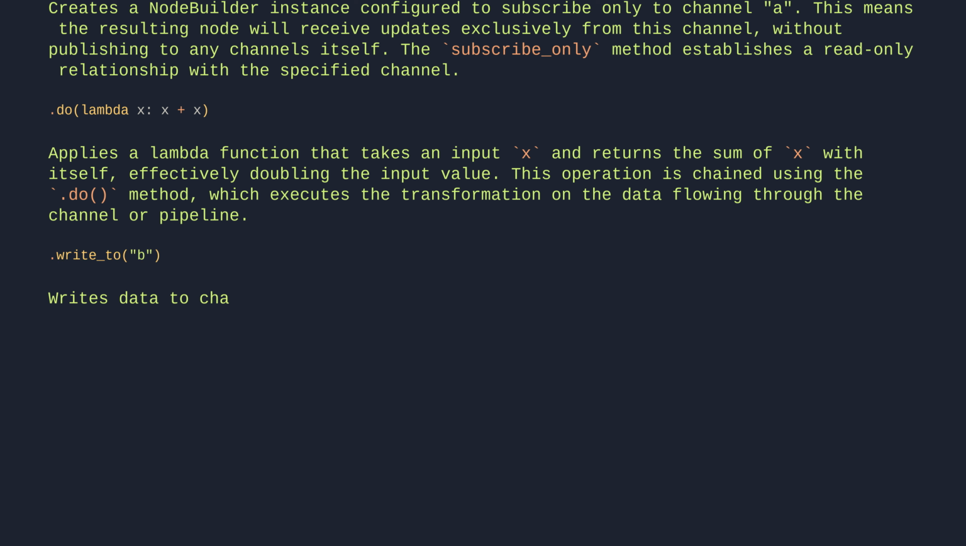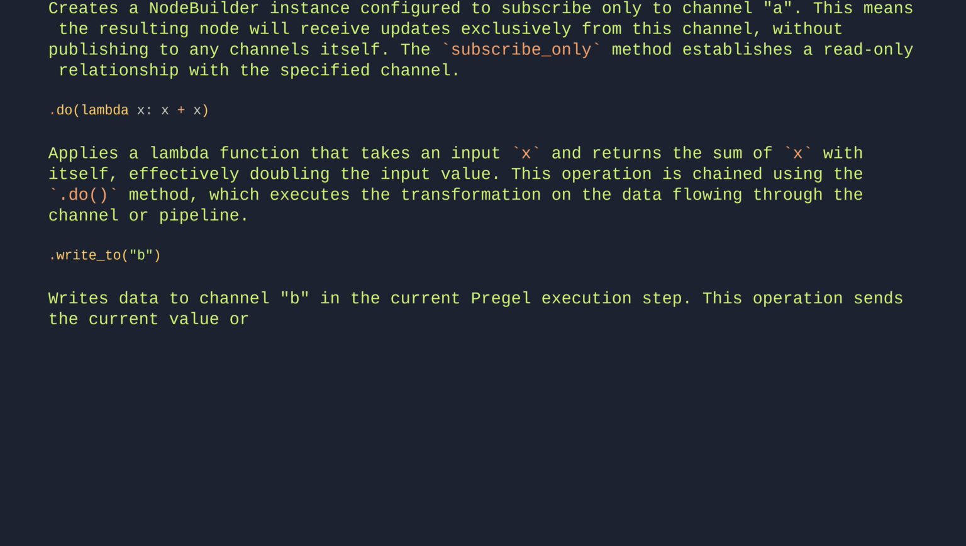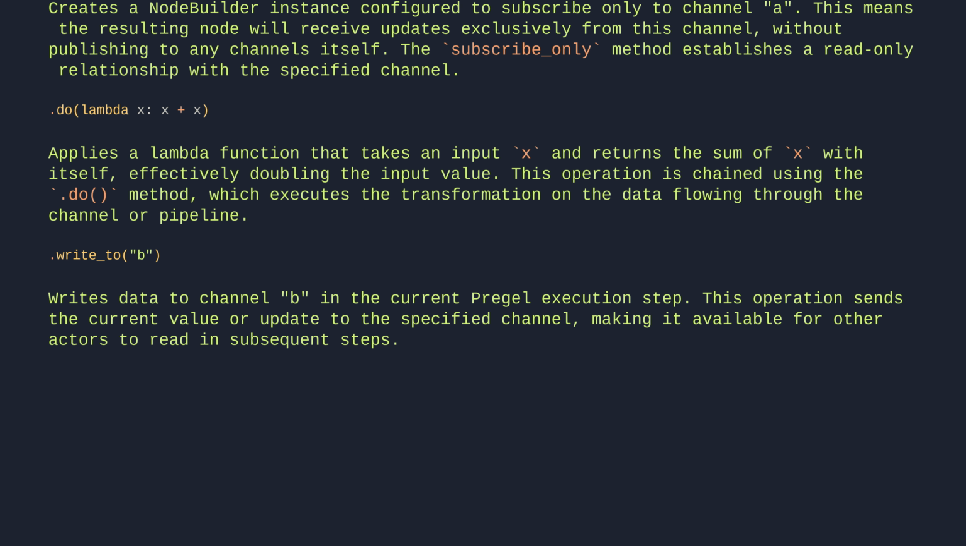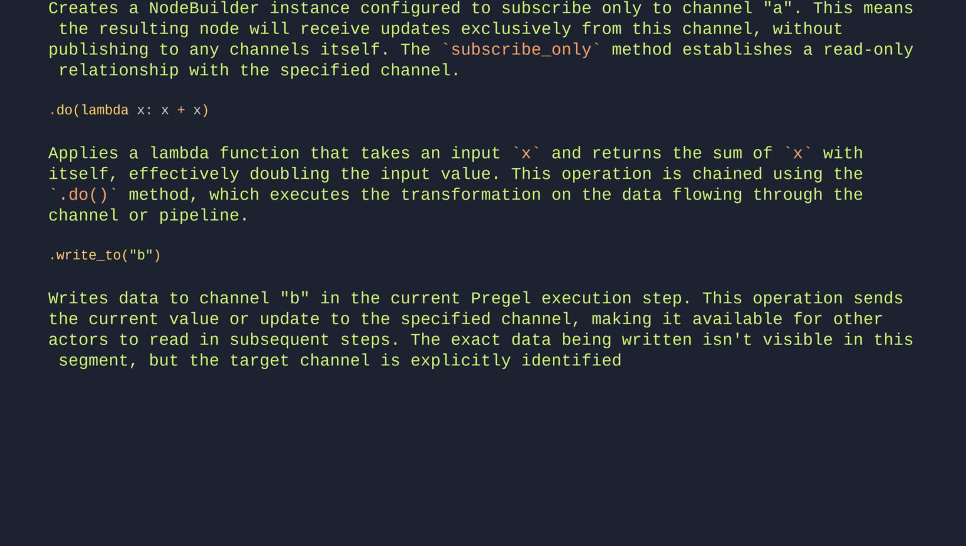write_to("b"). Writes data to channel B in the current Pregel execution step. This operation sends the current value or update to the specified channel, making it available for other actors to read in subsequent steps. The exact data being written isn't visible in this segment, but the target channel is explicitly identified as B.